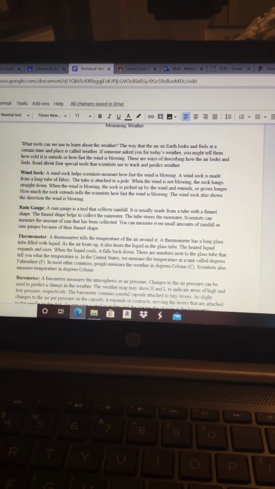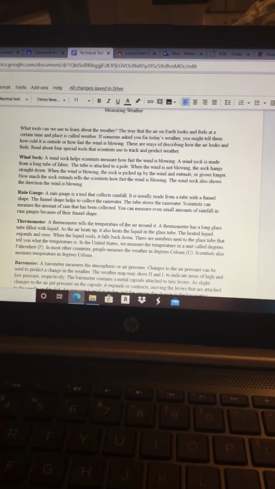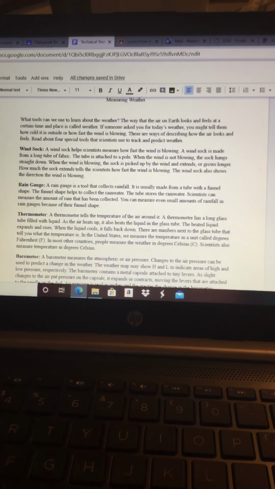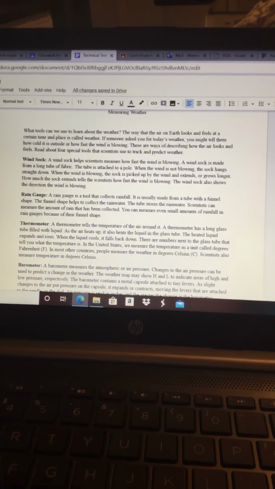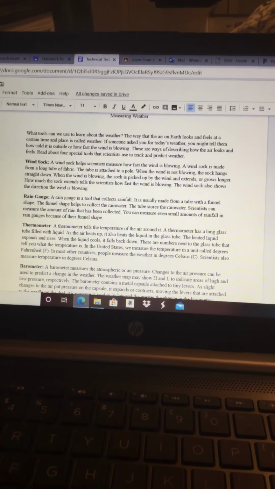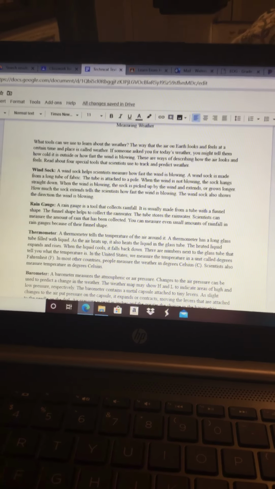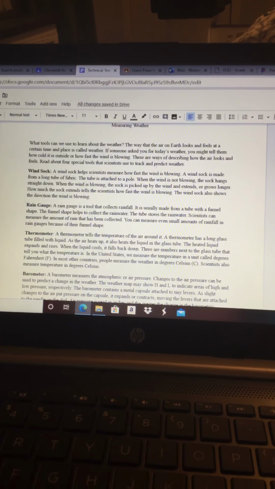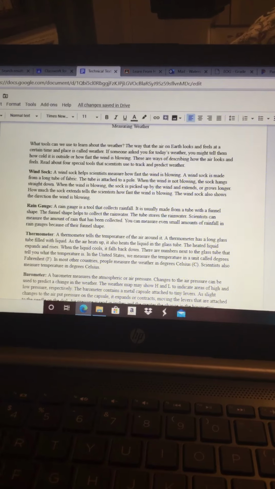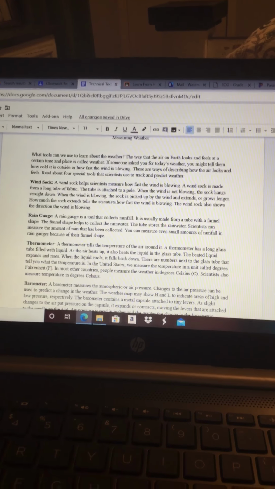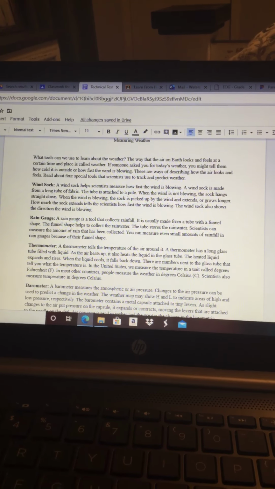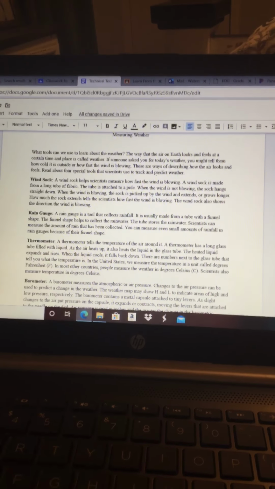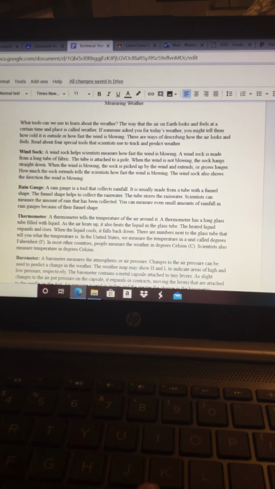Decide if it was sequence, where things are put in order by giving you steps to doing something, or put in order chronologically by time. If it was compare and contrast, where they compared and contrasted, showed you how things were the same and told you how things were different. Was it cause and effect, where they give you a cause and then the things that happened after? Was it description, where they just described all these different aspects of weather and tools? Or was it problem and solution, where they give you a problem and clear ways to solve this problem?